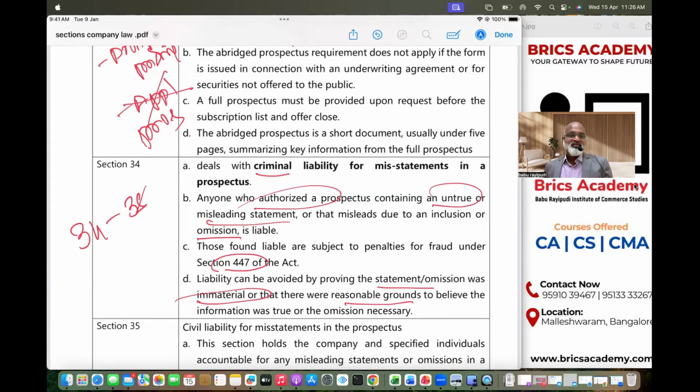Maybe the omission was necessary because they thought that this information is not important for an investor, and they can prove that it is not price sensitive. Then they can definitely be exempted. That is Section 34, which talks about criminal liability. Automatically the penalties apply, imprisonment, and the fine is up to 10 lakhs, and beyond 10 lakhs where public interest is involved. I think you must have studied Section 447, and that section applies. So Section 34 talks about criminal liability.